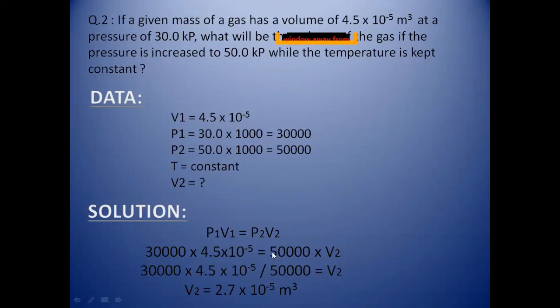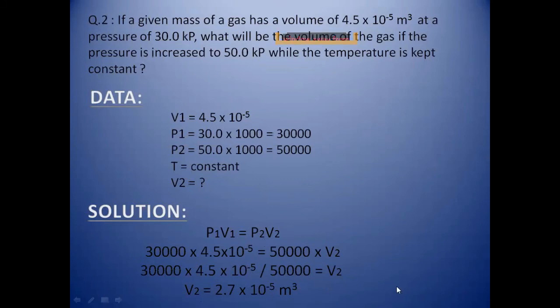So what we have done is shift the 50,000 toward the left hand side, and it will become like this. It will divide with the factors which are already present in the numerator. When we divide, the answer will be that V2 is equal to 2.7 into 10 raised to the power minus 5 cubic meter. That is the required answer of V2. This is how much volume will be noted at a pressure P2.